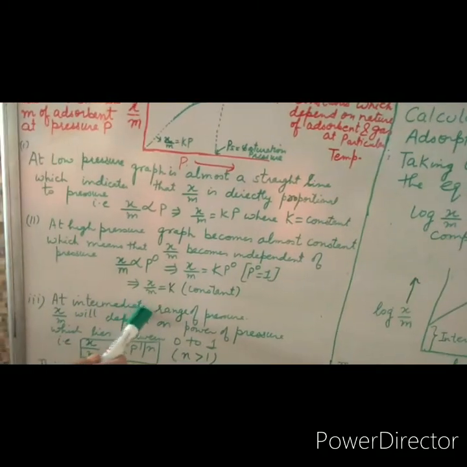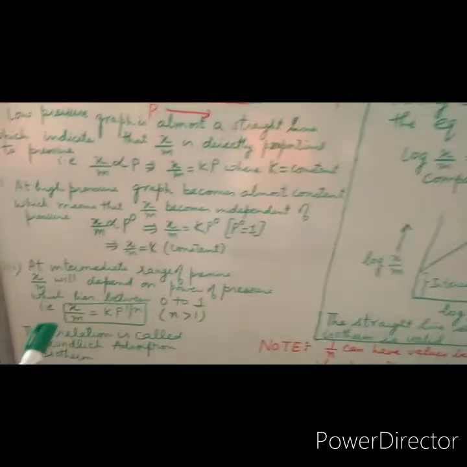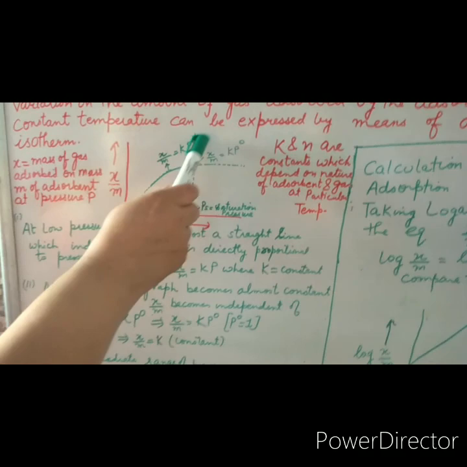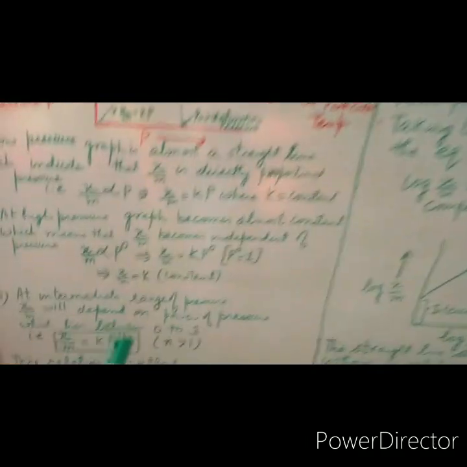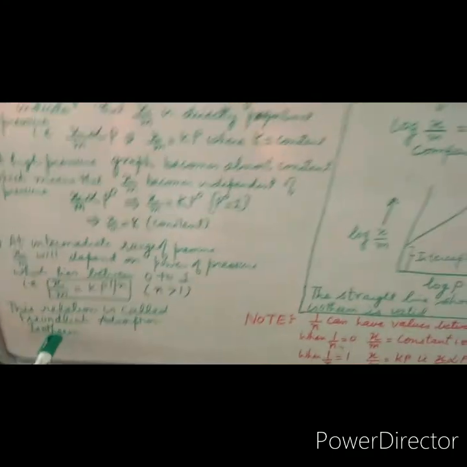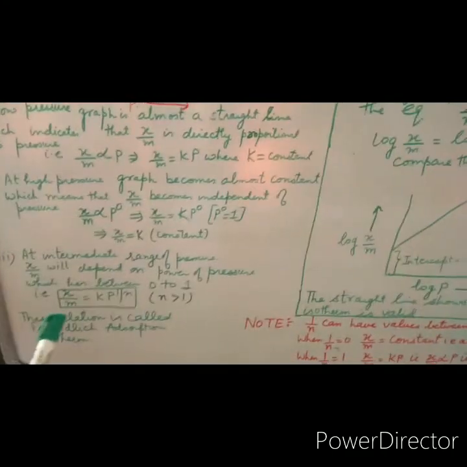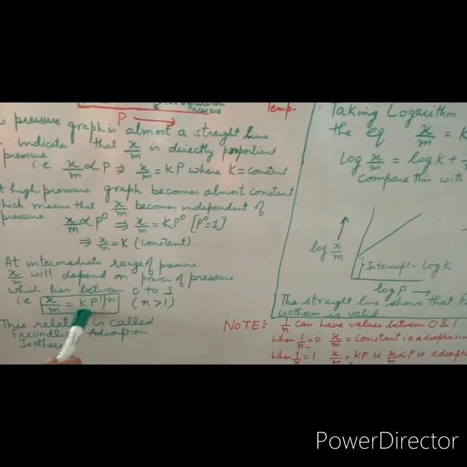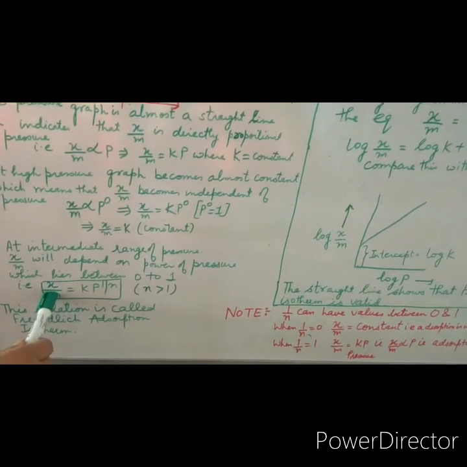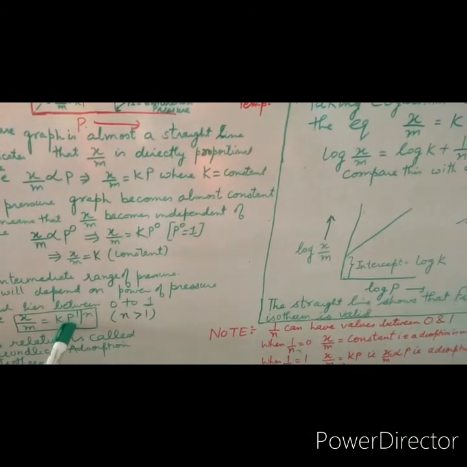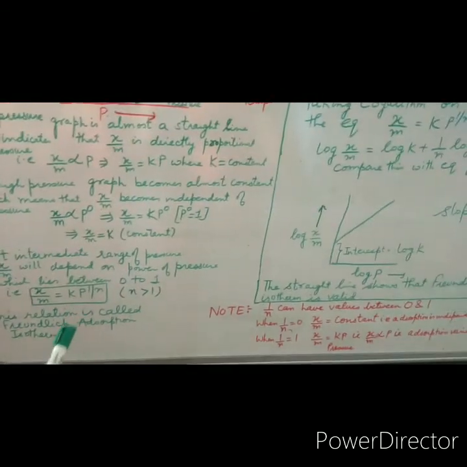Now, let's analyze the graph at intermediate range of pressure. At intermediate range of pressure, we find that x over m is equal to kp to the power 1 over n. This relation was given by Freundlich and is called the Freundlich adsorption isotherm. Freundlich gave this relationship in 1909. He gave this empirical relationship between the quantity of the gas adsorbed by unit mass of the solid adsorbent and pressure at a particular temperature.